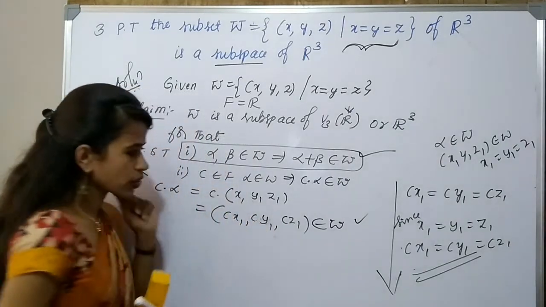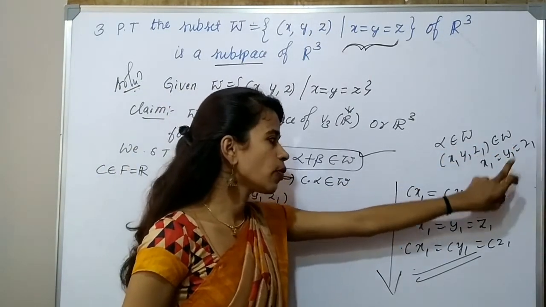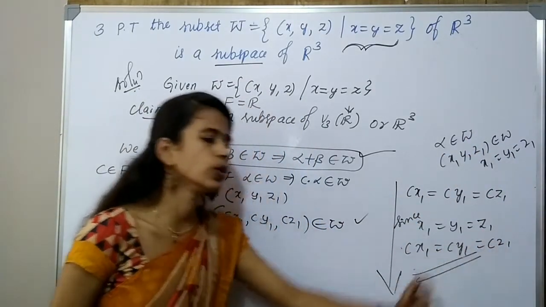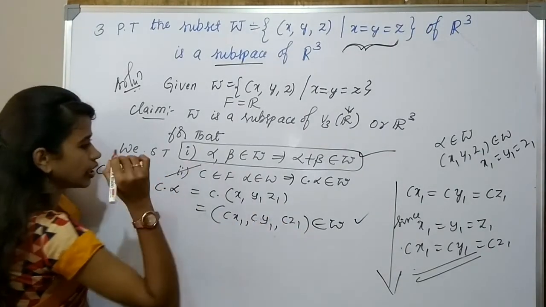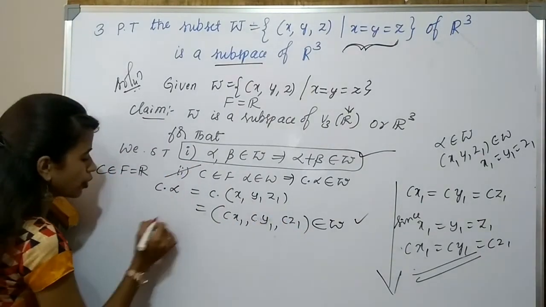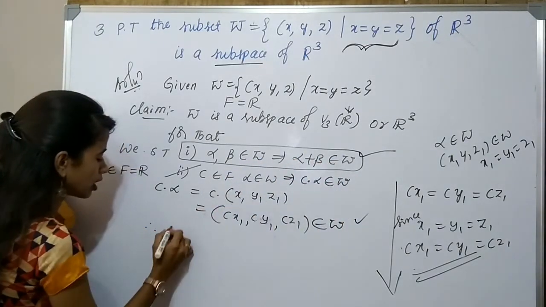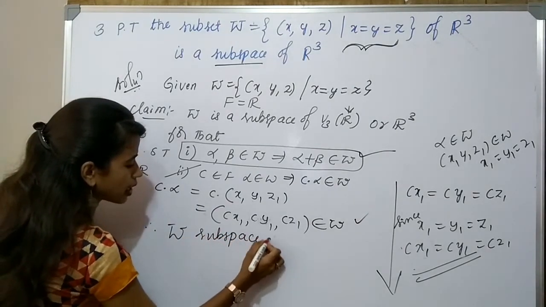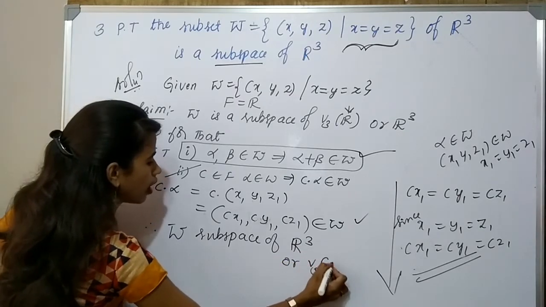So in the exam, just write alpha belongs to W. Therefore x1, y1, z1 belongs to W. It means x1, y1, z1 all are equal. Therefore Cx1 is equal to Cy1 is equal to Cz1, so it belongs to W. Thus this second condition is also over. Therefore W is closed under vector addition and also closed under scalar multiplication. So W forms a subspace. W is a subspace of what? R cube or V3 of R.